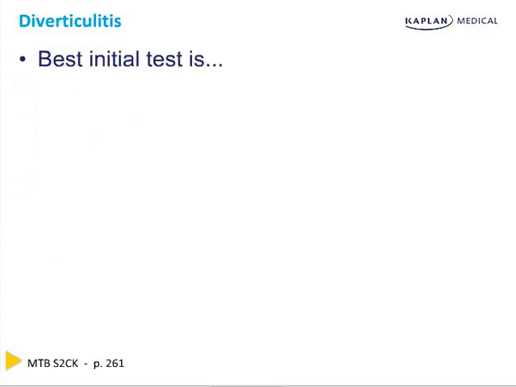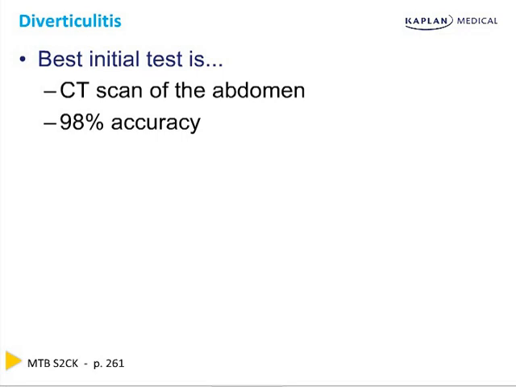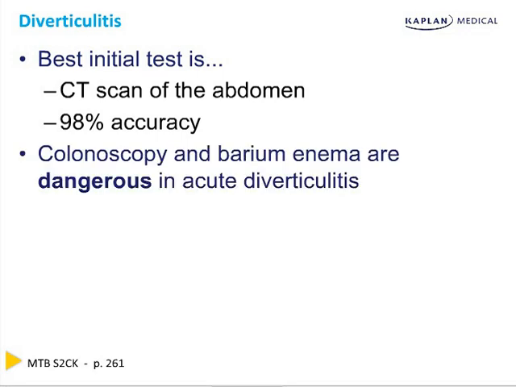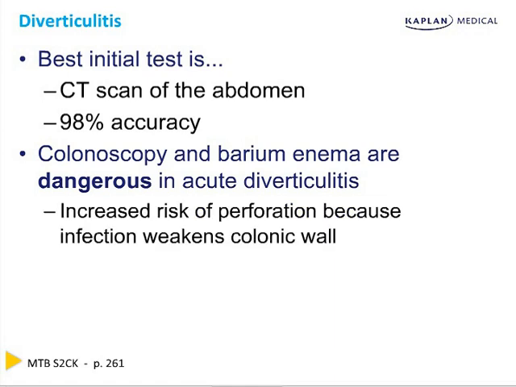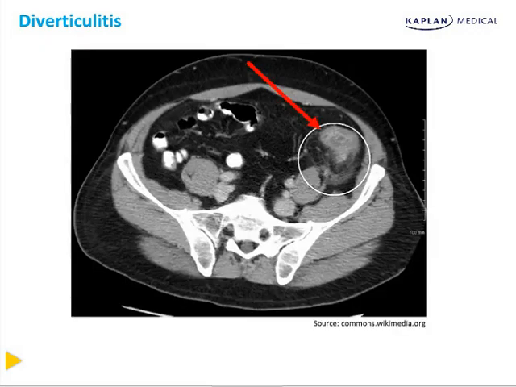The best initial test is a CT scan of the abdomen. It actually has a 98% accuracy. A colonoscopy and barium enema are dangerous in acute diverticulitis. There's an increased risk of perforation because the infection weakens the colonic wall. So think about it. You introduce a colonoscopy. You inflate air with a colonoscopy. And then your weakened bowel wall goes pop. Here's an example of diverticulitis in the left lower quadrant as detected by a CT scan.